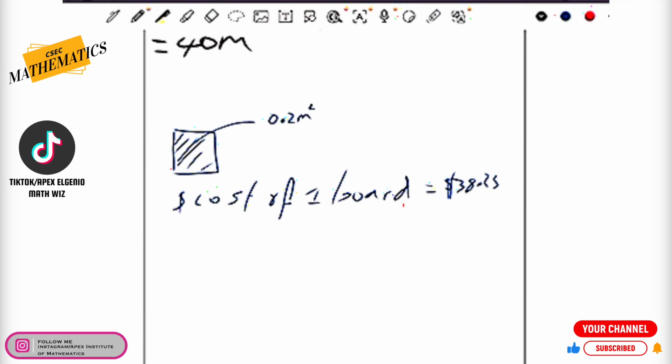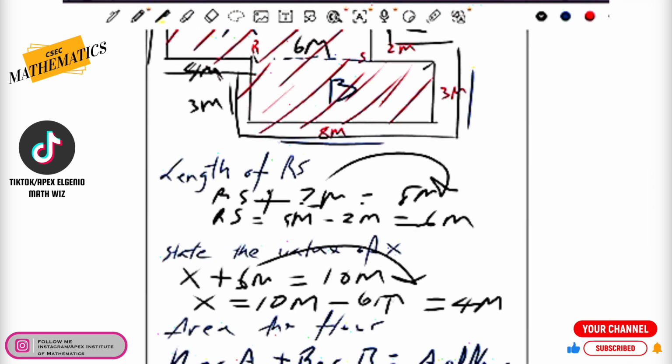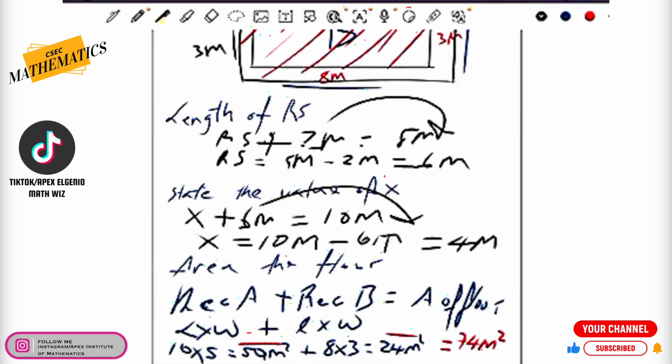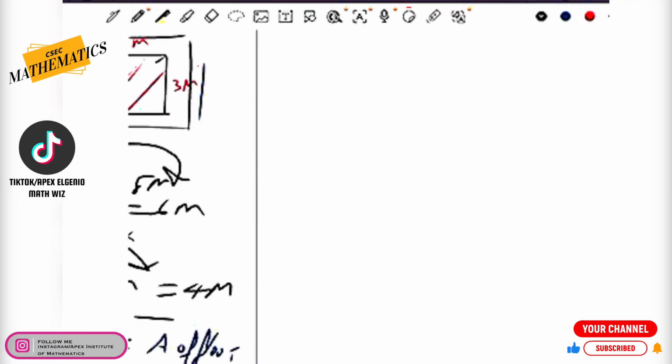In order for me to know how many flooring boards I will need, I need to find out how many of this flooring board can fit exactly into the full area of the floor. Now remember earlier that we calculated that the area of the entire floor was 74 square meters. Let us double check that calculation so we don't rush. Let's go back to question 3. It says down here, area of the floor, we calculated that to be 74 square meters.